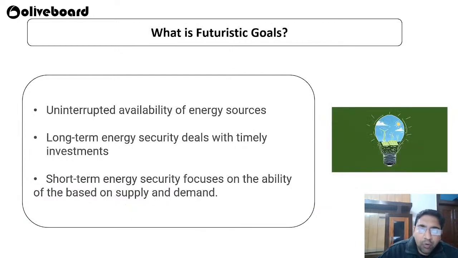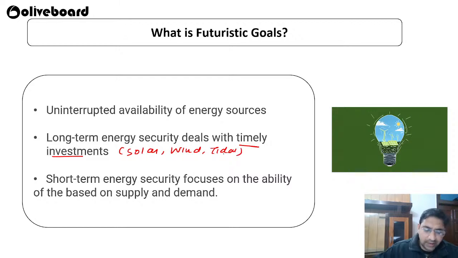So what are the futuristic goals? What exactly are we going towards? First of all, we are moving towards uninterrupted availability of energy sources, whether it is coal, gas, oil, solar, biomass, whatever it is. Long term energy security deals with timely investment in various energy sources like solar, wind, tidal.